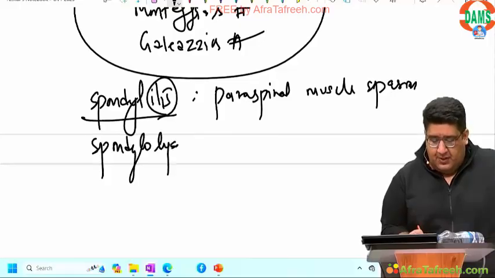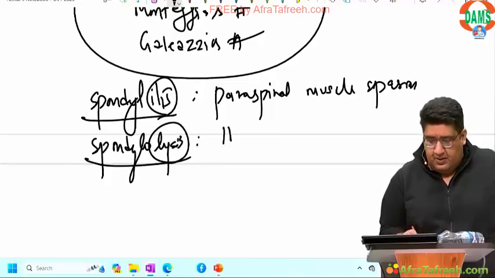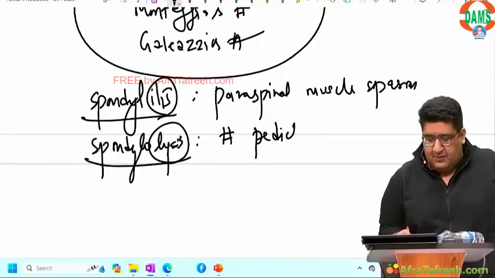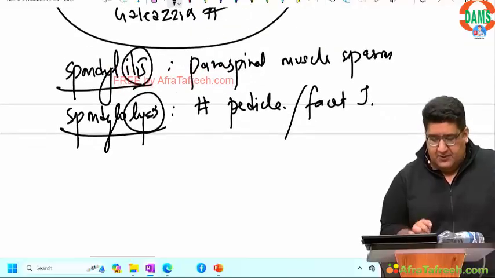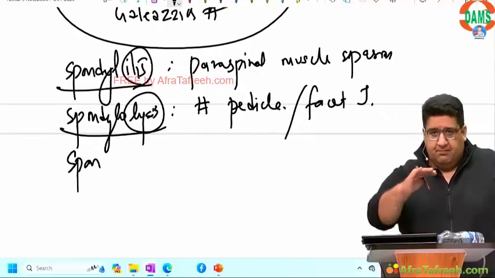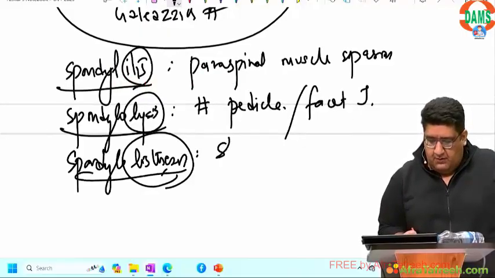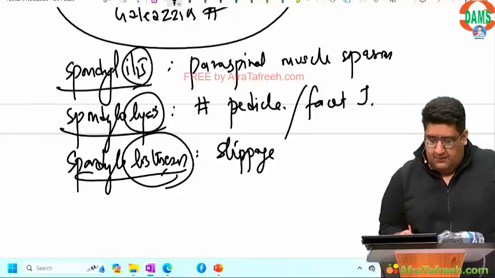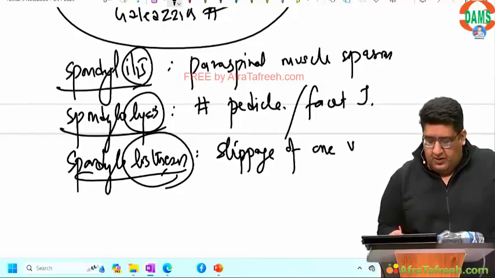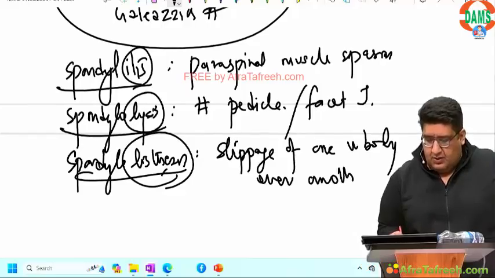If you break the pedicle, if there is fracture of the pedicle or the facet joint, that is called as spondylolysis, because lysis means break. If there is slippage of one vertebral body over another vertebral body, that is what is called as spondylolisthesis.